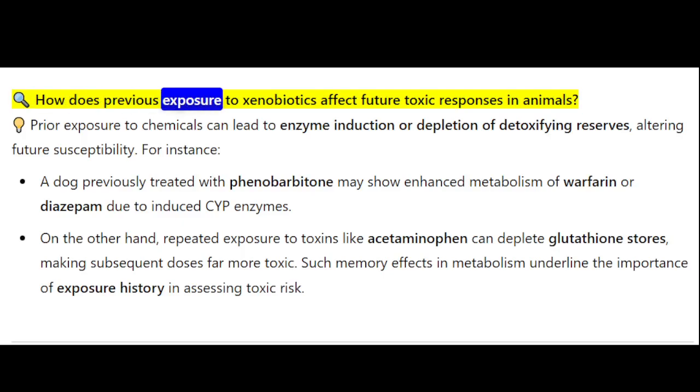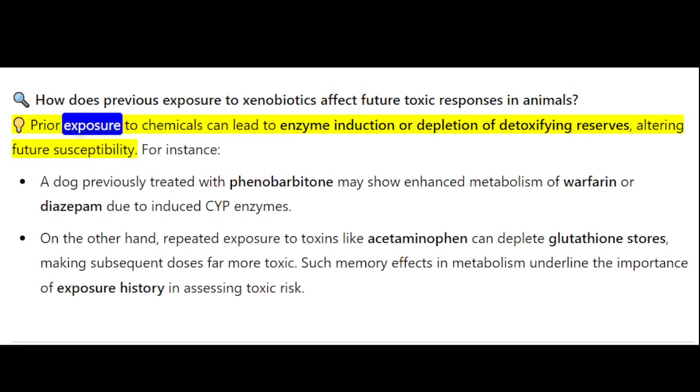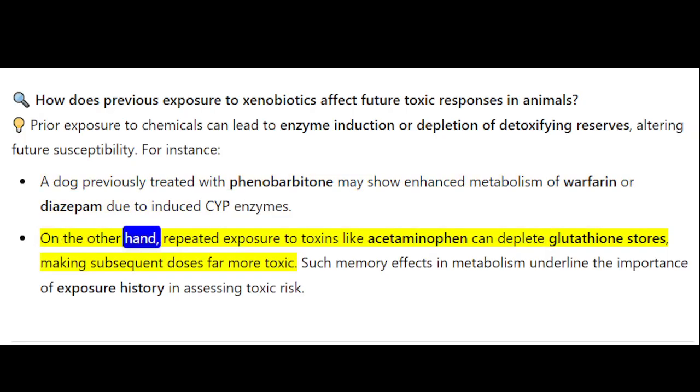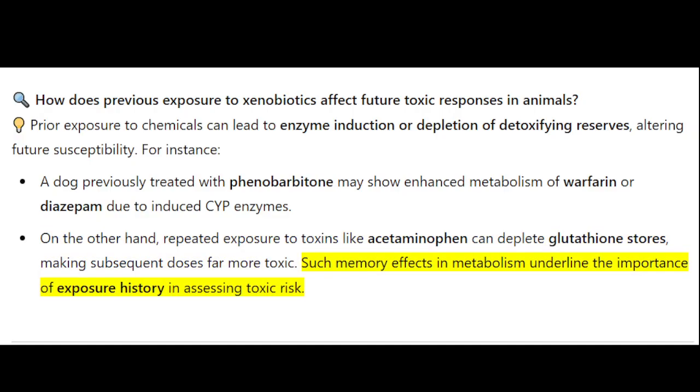How does previous exposure to xenobiotics affect future toxic responses in animals? Prior exposure to chemicals can lead to enzyme induction or depletion of detoxifying reserves, altering future susceptibility. For instance, a dog previously treated with phenobarbital may show enhanced metabolism of warfarin or diazepam due to induced CYP enzymes. On the other hand, repeated exposure to toxins like acetaminophen can deplete glutathione stores, making subsequent doses far more toxic. Such memory effects in metabolism underline the importance of exposure history in assessing toxic risk.